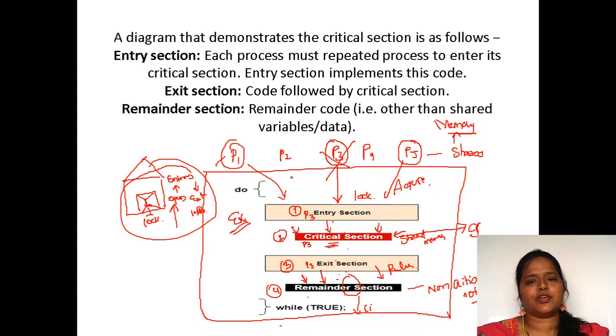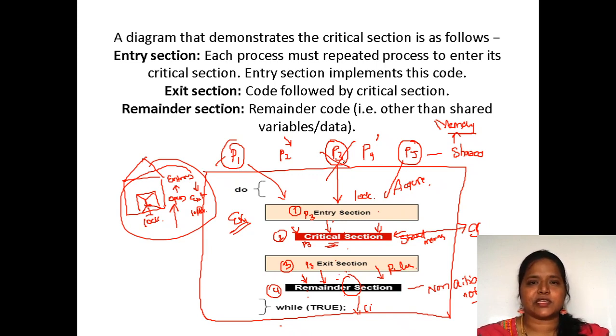Now here, if you observe, all the processes are synchronized, and no race condition is there among the processes. Why? Because here process P3 executed first, next P5 executed, next P2, P1 executed, next P3, P4 will execute, and next P2 will execute. So one by one, all the processes are executed. Here there is no sort of race condition. So this critical section is the one which avoids the problems of race condition.